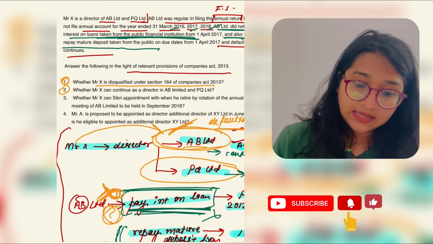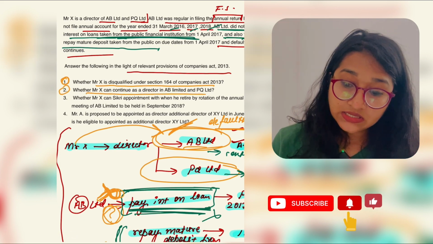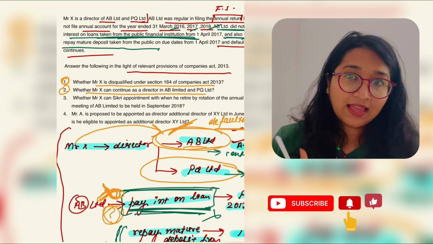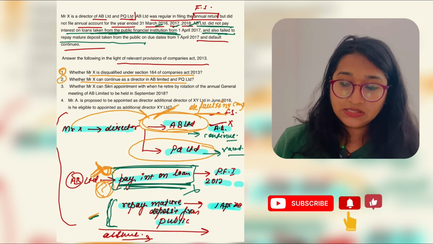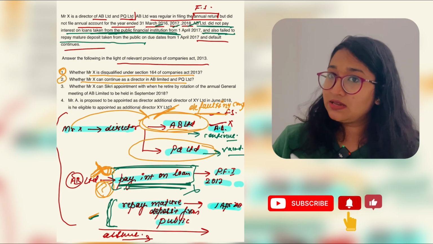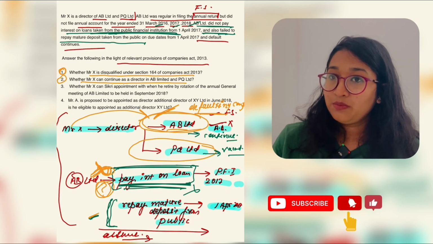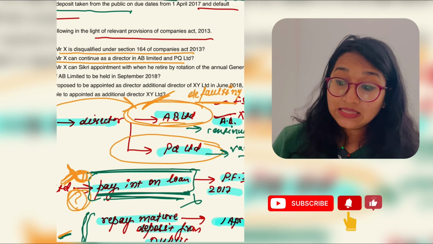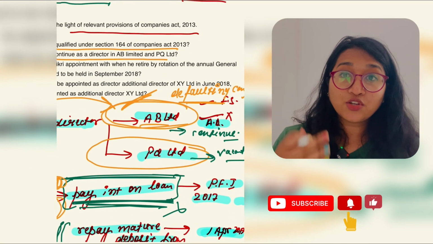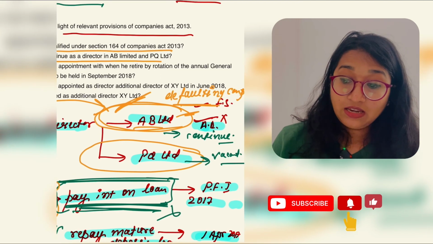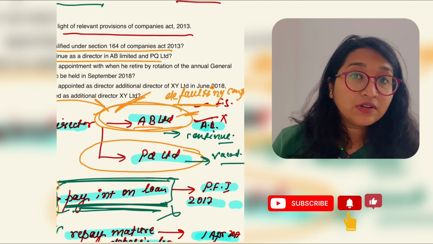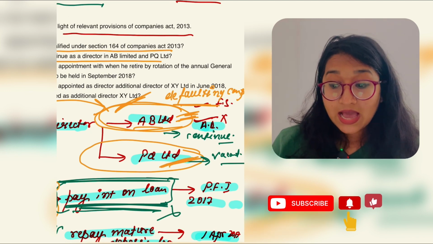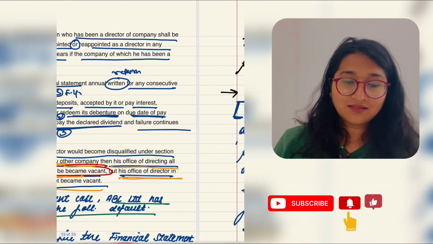Second question says whether Mr. X can continue as a director in AB Limited and PQ Limited. What did I say at that time? That if Mr. X is a defaulter, right? He made a default, right? He is disqualified, right? In this case, he will continue in which company? In the defaulting company. And which is the defaulting company? AB Limited, right? And what about PQ Limited? He has to vacate his office, right?